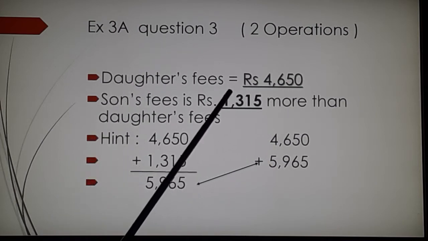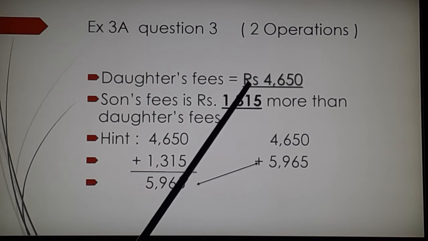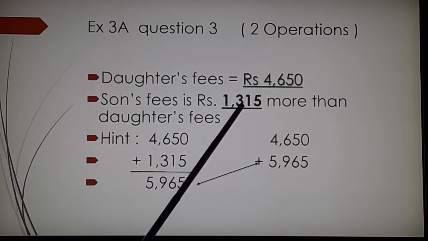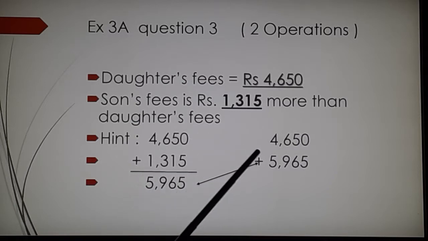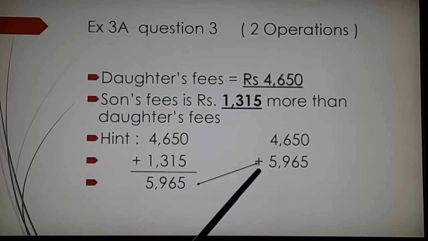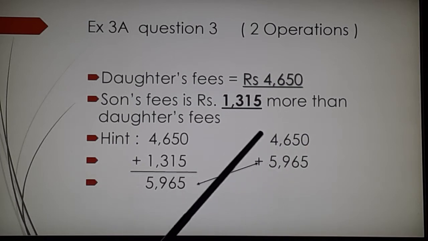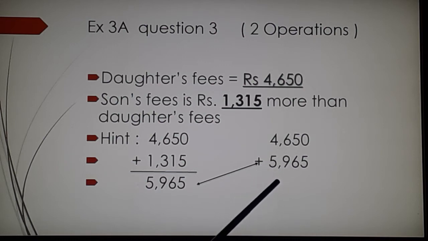This is not the son's fee. Son's fee is 1,315 more than daughter's fee. So first I will write daughter's fee and then I will add this much amount, which becomes Mr. Gore's son's fee. So this is the daughter's fee and this is the son's fee. I'm going to do the addition. That becomes the two children's annual fees.